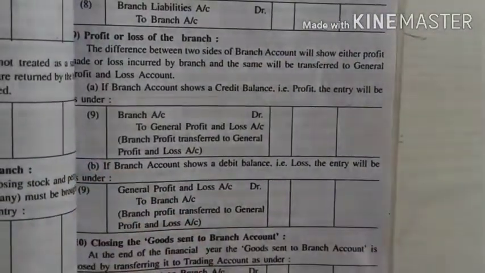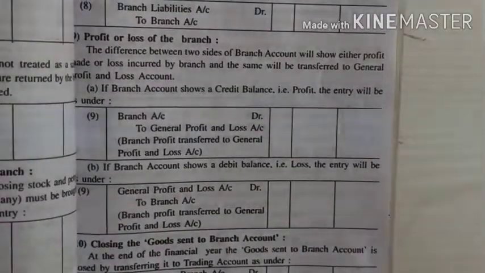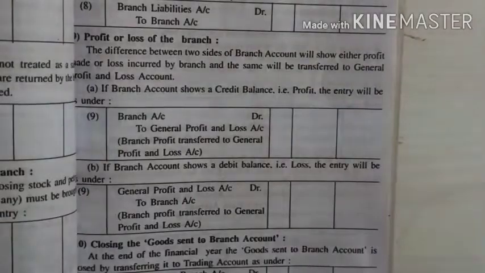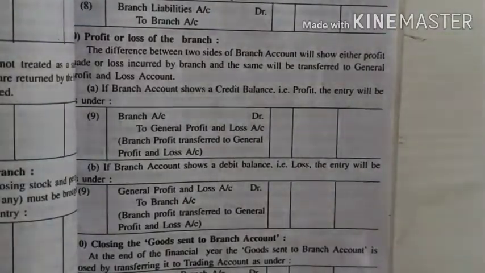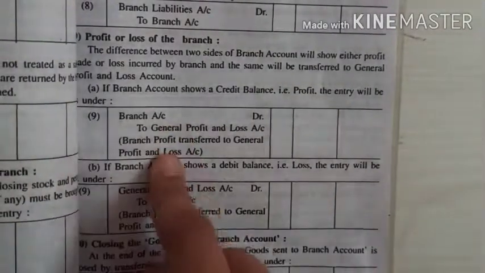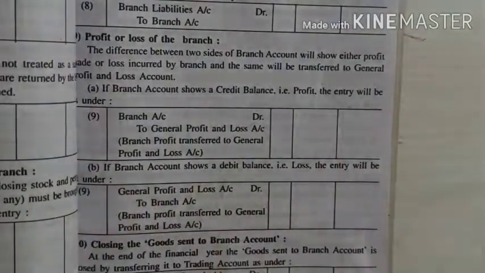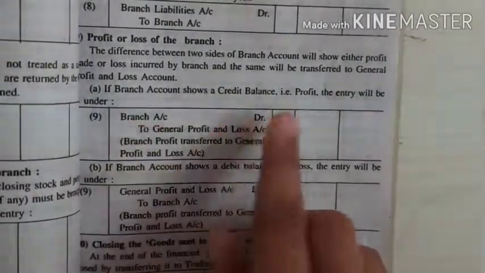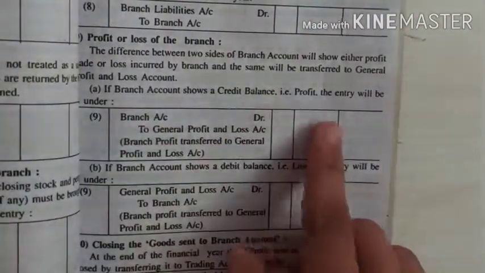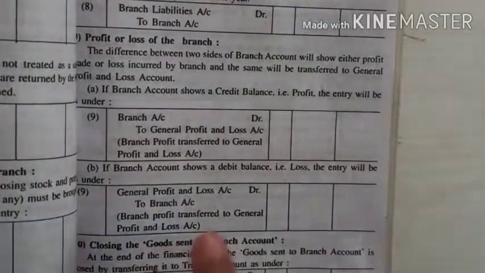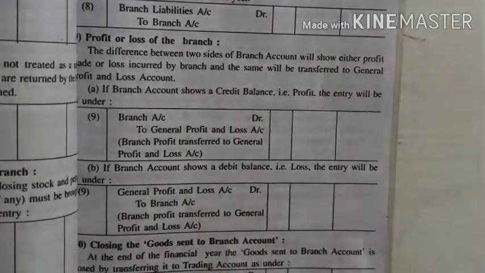And at the end of the year we will find the profit and loss from each branch, either a profit or a loss. If there is a profit, the journal entry will be branch account debit to general P&L account, and if there is a loss, then general P&L account debit to branch account. Right?